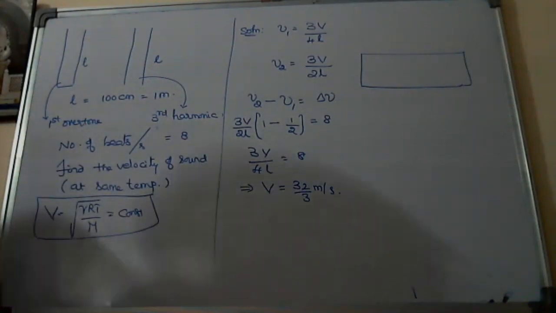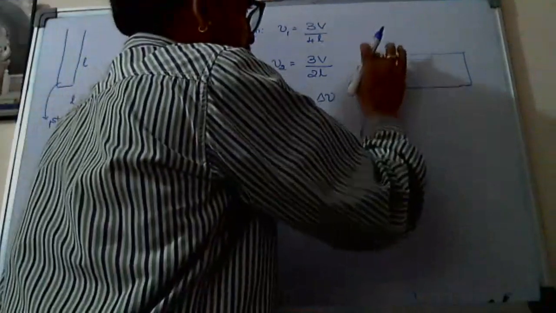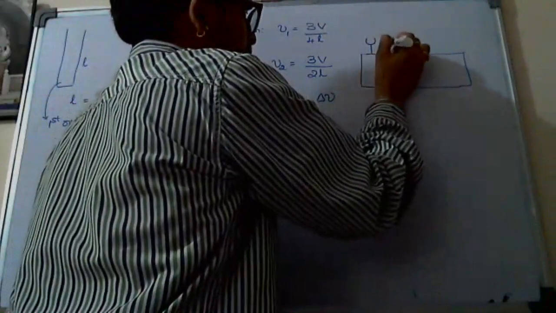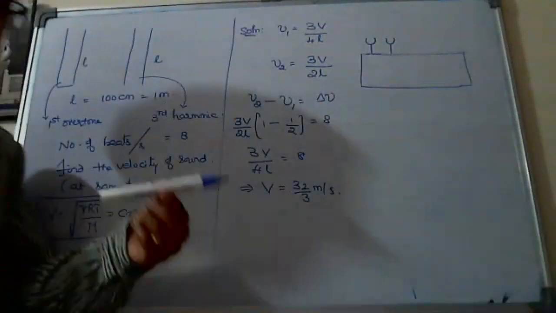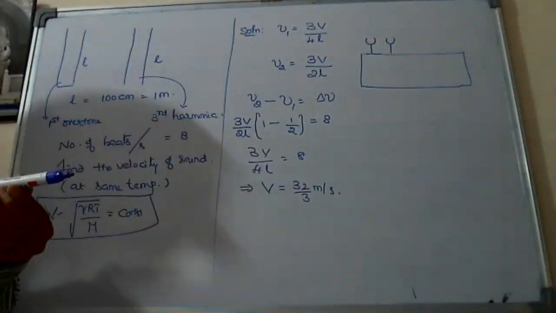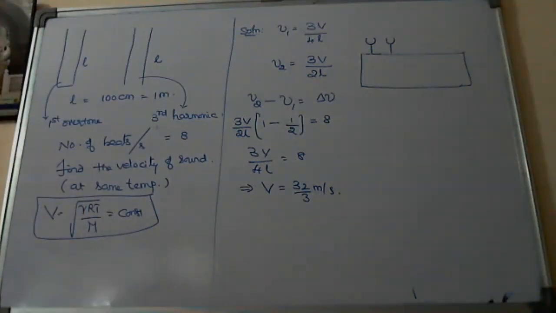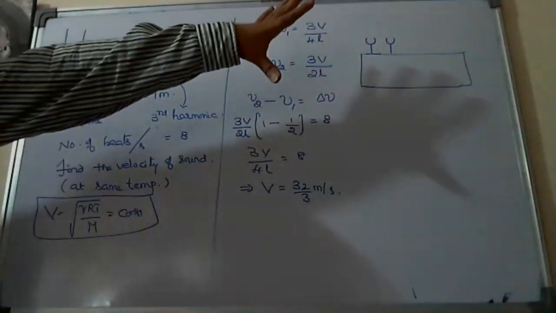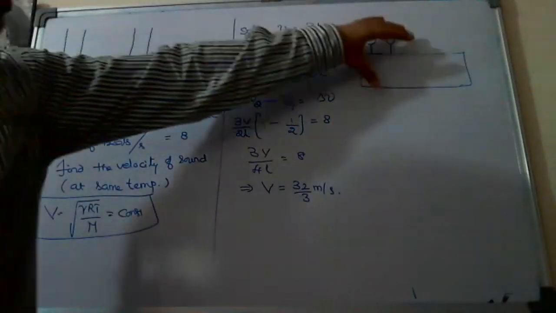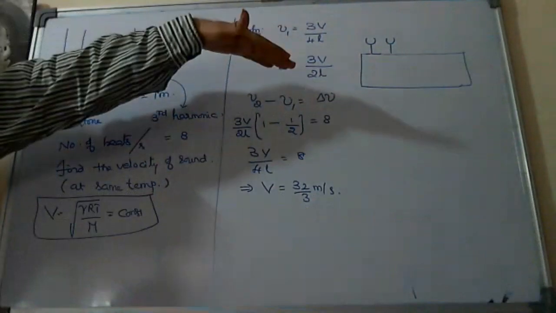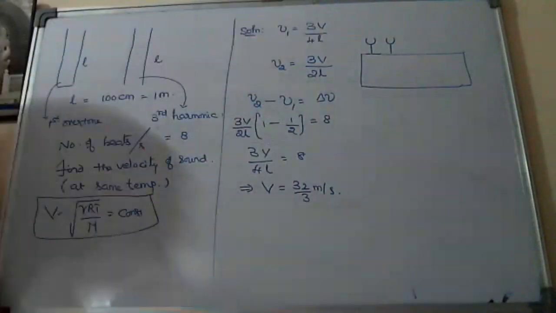To that sound box, here they place a number of tuning forks at the top, like this, one beside the other. Suppose this is the box, one beside the other. Here 1, 2, 3, 4, 5, 6, like that number of tuning forks are placed. He is saying that this arrangement is called a tonometer. The sound box containing a number of tuning forks, all one beside the other in series, such a type of arrangement is called a tonometer.